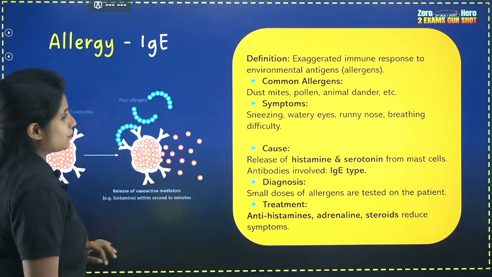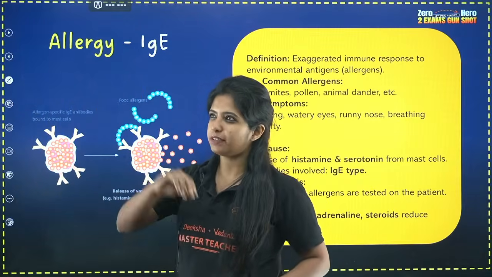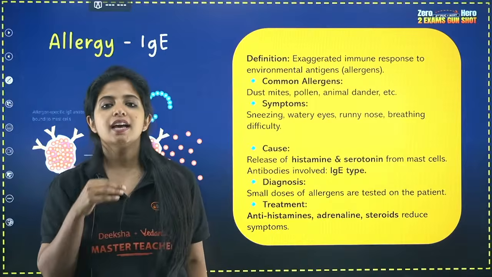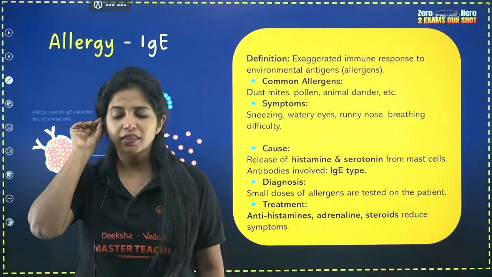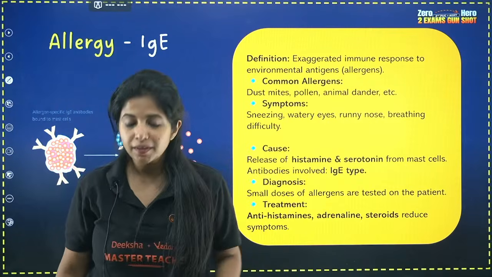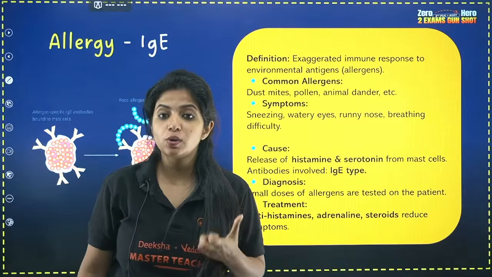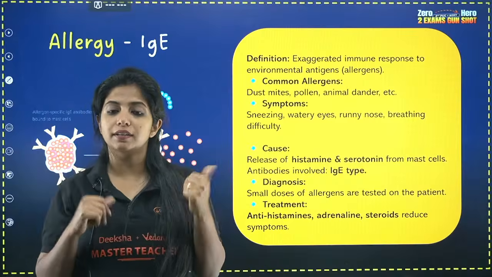Let's see what is happening. Usually things that cause allergy to us, for example dust mites, are known as what? Allergens. You call them allergens. The common ones are dust mites, pollen, animal dander and so on. Now the symptoms that you have during allergy are what? You start sneezing, there will be watery eyes, runny nose, breathing difficulty, a lot of things.